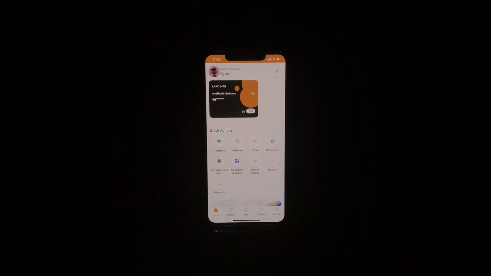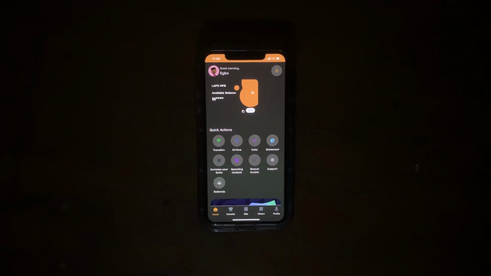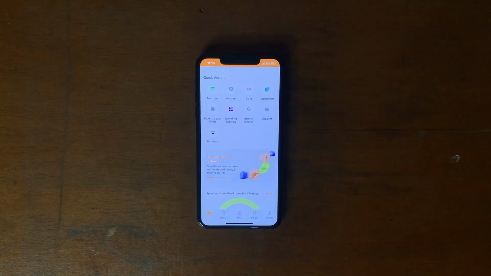Now, assuming that you have already registered with LAPO, this is basically how their app looks. The app also has a dark mode, which you can change in the settings. So if you're a dark mode user, then here you go. Now with the app, you have different features like buying airtime, buying data, and so on.